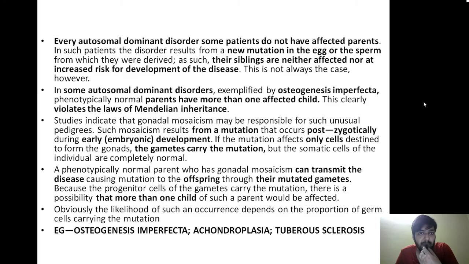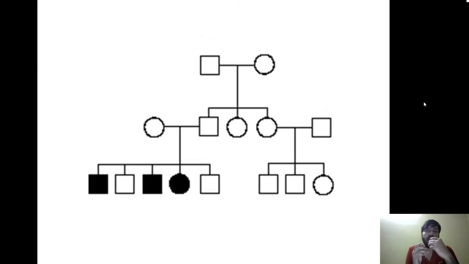So with this we complete genomic imprinting, and now we will come to the last leg of today's lecture, that is gonadal mosaicism. Before I go into the theoretical part, first we are going to see the pedigree of gonadal mosaicism. We have to understand one thing. If you remember, in case of autosomal dominant disorders, in case of Mendelian disorders, we had discussed that in some of the autosomal dominant disorders, sometimes the parents are not affected. In that case, one of the children might be affected.